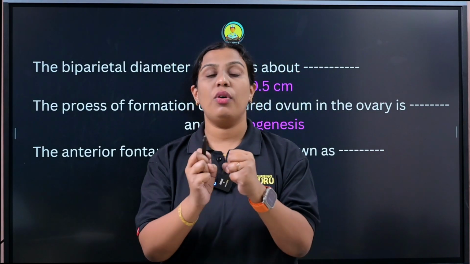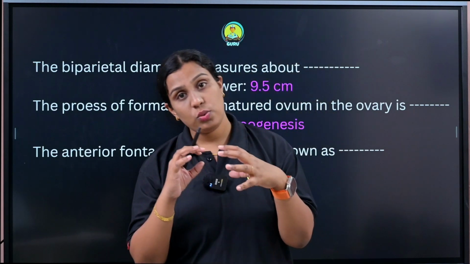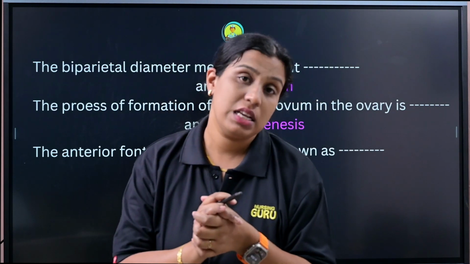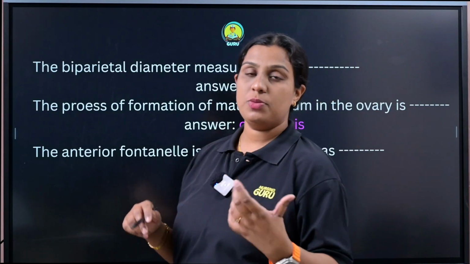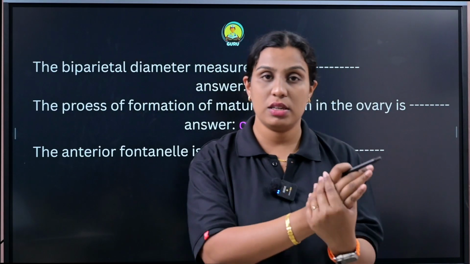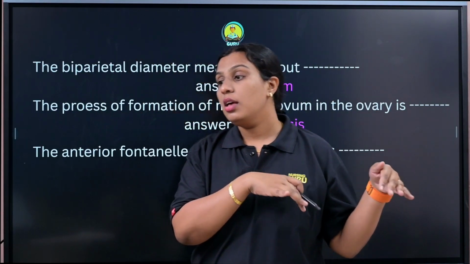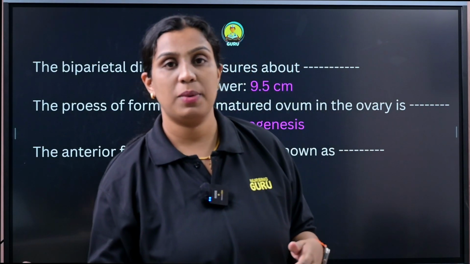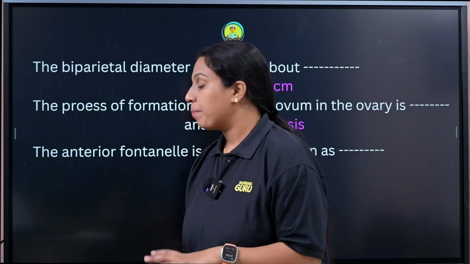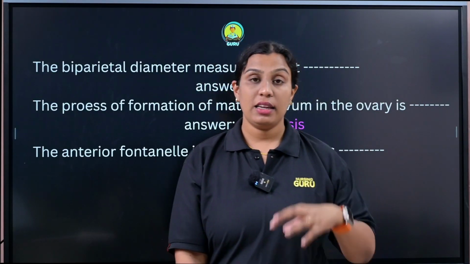The process of formation of matured ovum in the ovary is known as oogenesis. What is the difference between oogenesis and spermatogenesis? Oogenesis is the formation of matured ovum in the ovary. Spermatogenesis means the formation of sperm. Next is the anterior fontanelle.